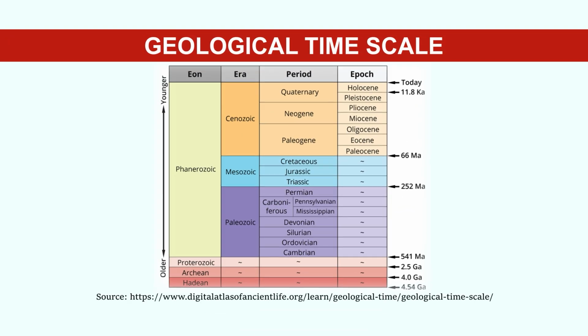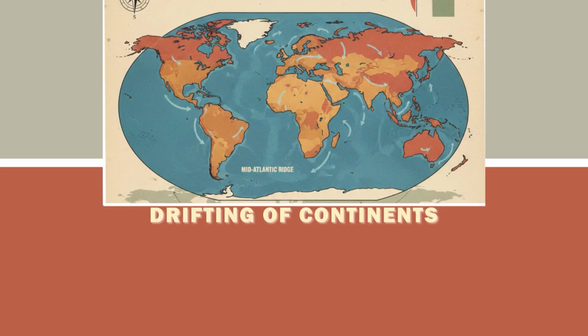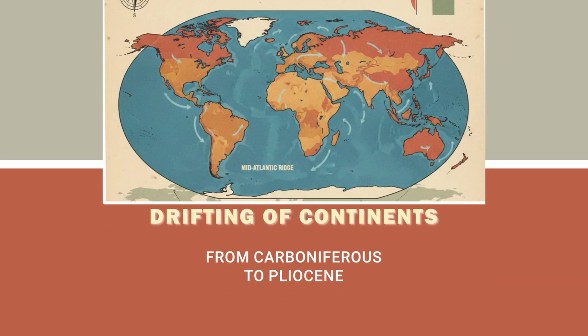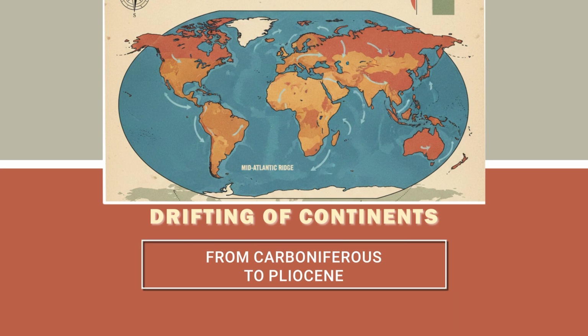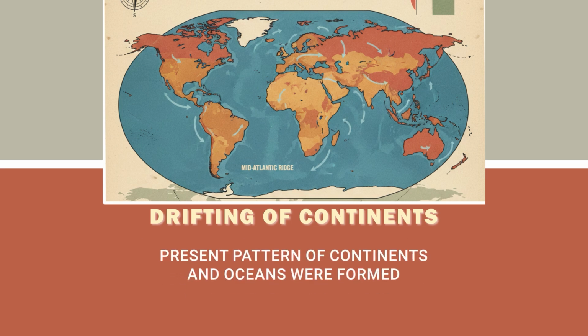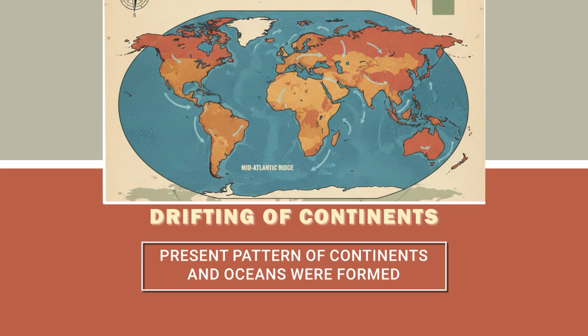Now, these are the geological time scales, like I was saying about Triassic, Jurassic, Cretaceous, or Carboniferous period. These are different periods you can see. The drifting of continents continued from the Carboniferous to the Pliocene period, and the present pattern of continents and oceans was formed in this way.